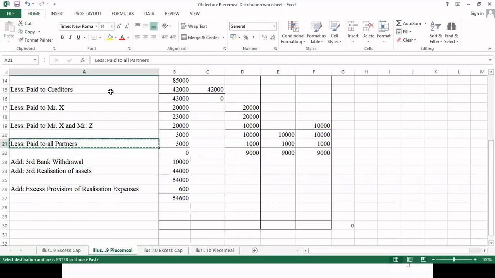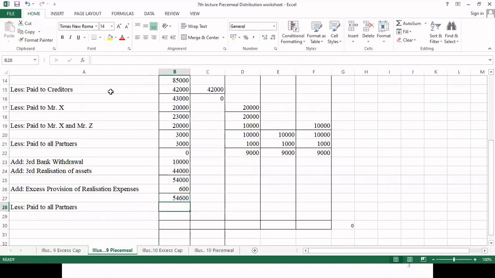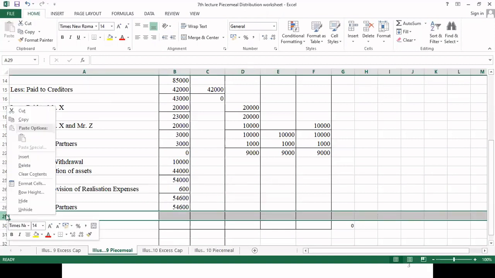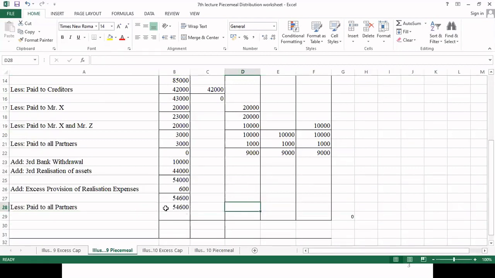This 54,600 will be divided amongst all the partners. Here it comes to 18,200, 18,200, 18,200.